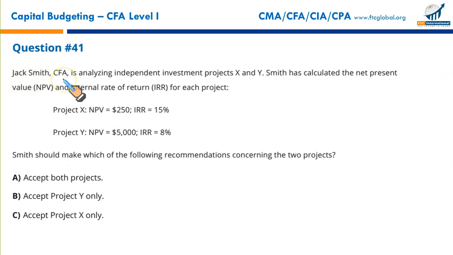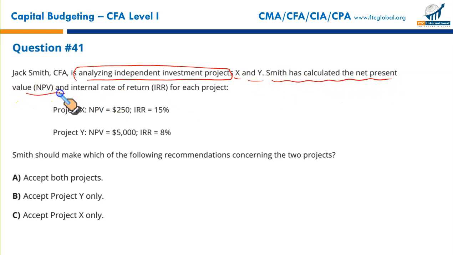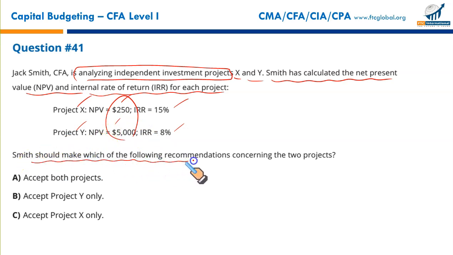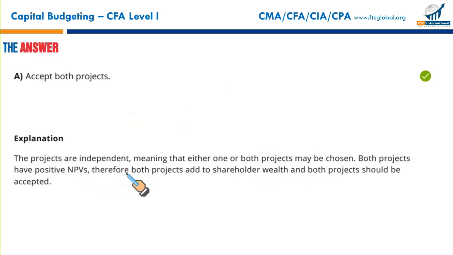Jack Smith, CFA, is analyzing independent investment projects. When the projects are independent, take them all as long as they have positive NPVs. So project X and project Y: Smith has calculated the net present value and the internal rate of return of each of these projects. Project X gives you positive NPV. Project X and Y give you 15 and 8% IRR respectively. Since they are independent and both of them are giving you positive NPV, and the decision criterion says go for it, Smith should make which of the following recommendations concerning the two projects? Take them on, both of them, accept both projects. That makes A the correct option.